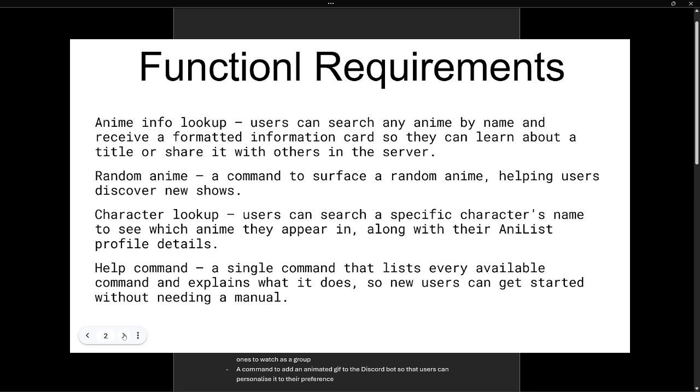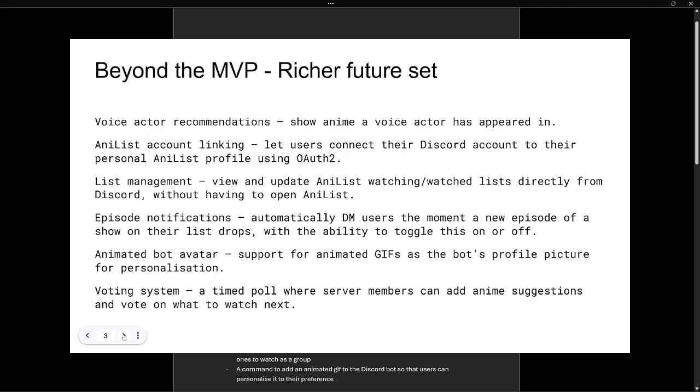Character lookup, users can search a specific character's name to see which anime they appear in, along with their AniList profile details. The help command, a single command that lists every available command and explains what it does so a new user can get started without needing a manual.